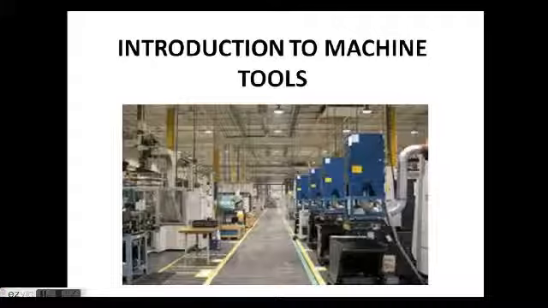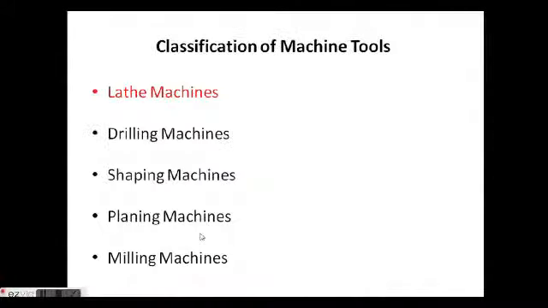As I told you in the introduction itself, without cutting tools we can't perform the machining operation. In conventional machining, whenever we remove the material in the form of chips by using cutting tools, that is called a machine tool. That's a simple definition. Some of the typical layouts of machines are shown here.